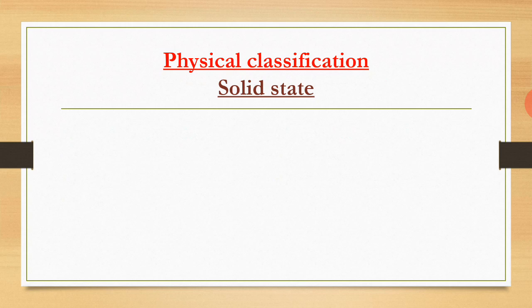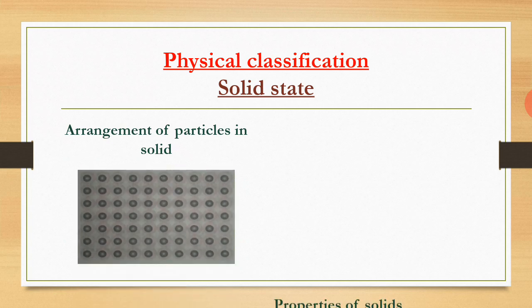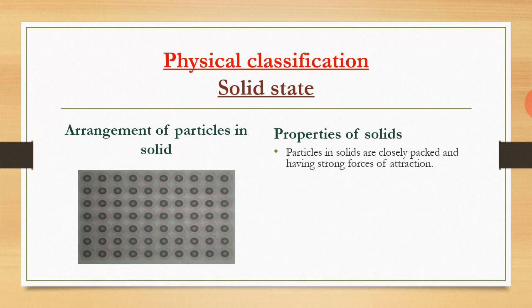So let us begin with the solid state. Let us see the particle arrangement in solids, and correspondingly discuss the various properties of solids. As you can see, the particles in solids are very closely packed and have strong forces of attraction between them.